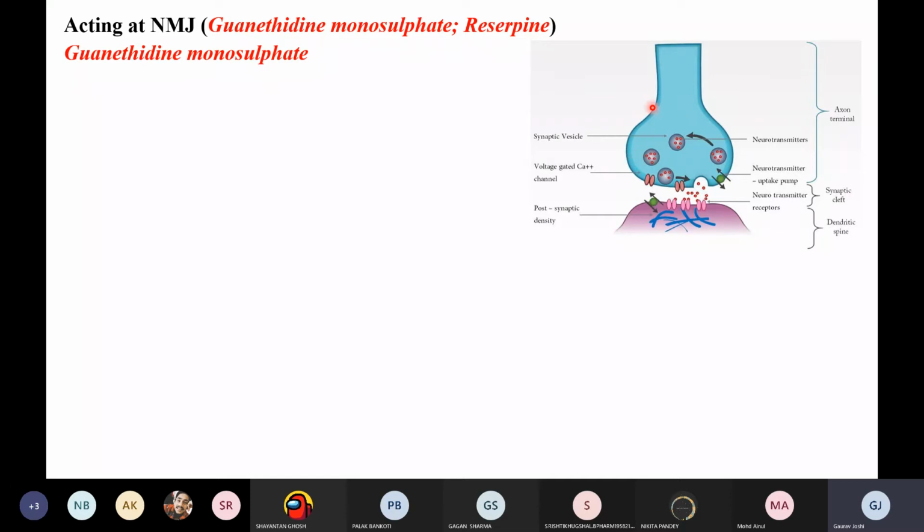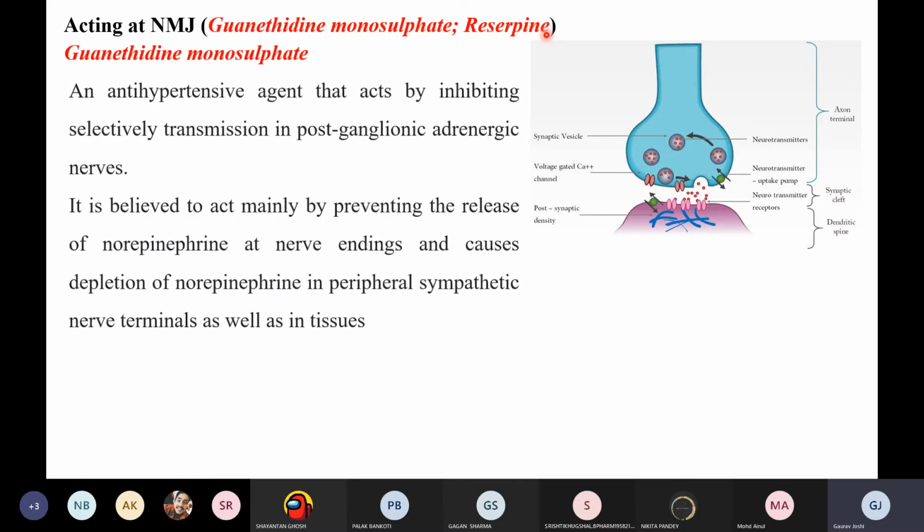So basically you have two molecules, actually I have added one molecule again, so I'll be omitting this one. We have guanethidine monosulfate and reserpine, right? Again we have a guanethidine type of molecule, so we will be expecting a 3NS type of system. And the second one is reserpine. You might have heard this name in pharmacognosy, right? It's an alkaloid.